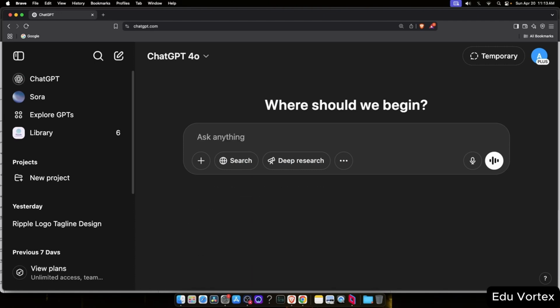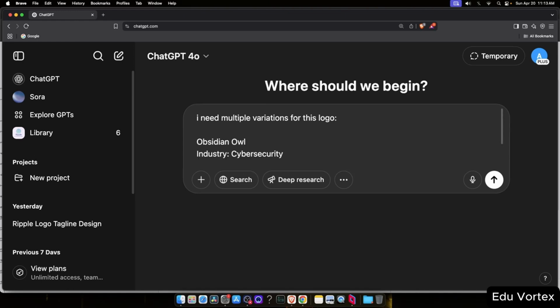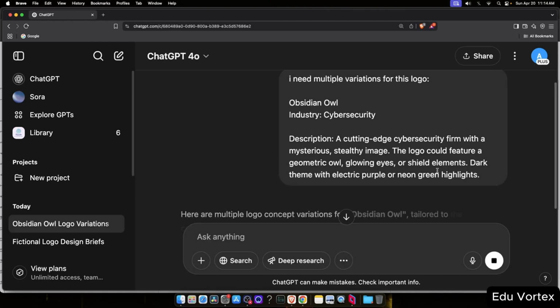Let's jump right in. First, I'll give ChatGPT a simple prompt, asking for multiple logo variation ideas for a cybersecurity brand named Obsidian Owl. The goal here is to explore different creative directions that still feel relevant to the core brand idea.